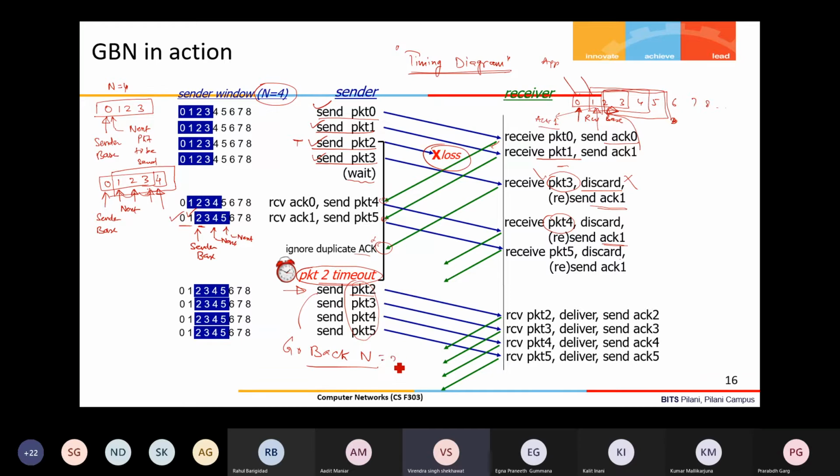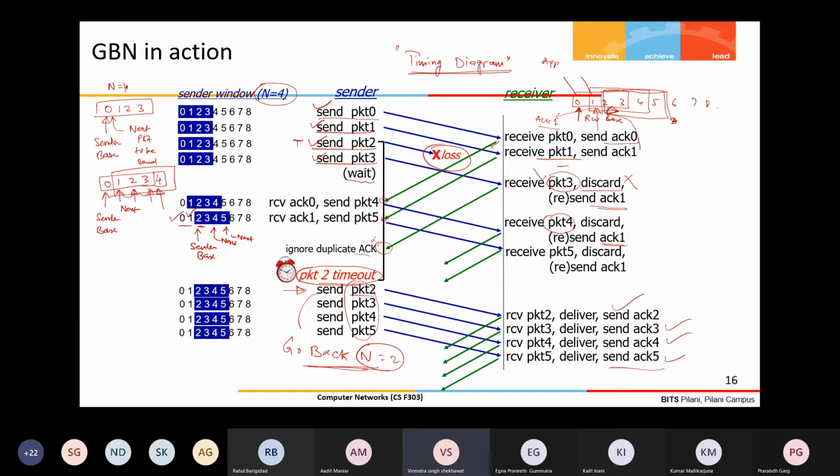So N equals to 2, the packet was lost. So now from 2 onwards it will send all the packets that it has sent till now. So that's why it is called Go-Back-N. So once it has sent 2, 3, 4, 5, packet 2 is received and delivered and it sends ACK2, sends ACK3, sends ACK4, and this way this protocol is going to work.